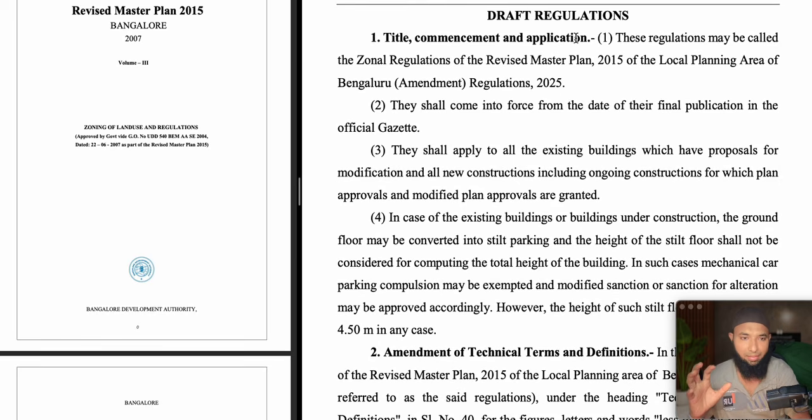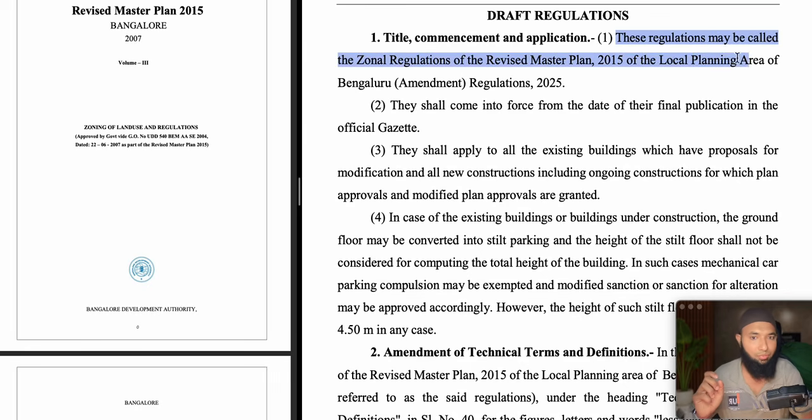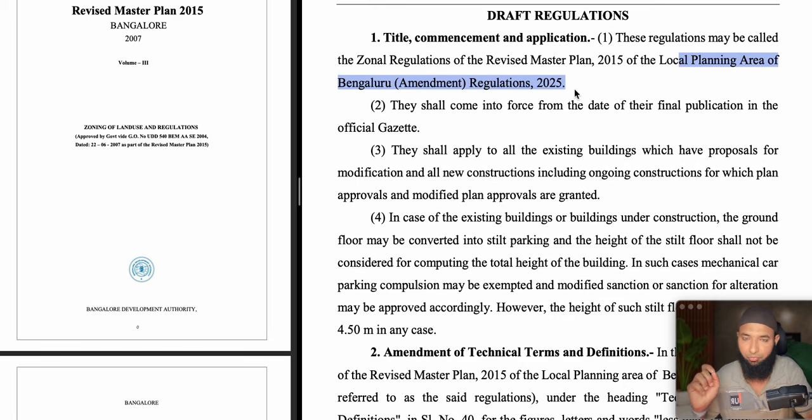What is the title, what is the commencement, and what is the application? Here they have told that these regulations may be called the Zonal Regulation of Revised Master Plan 2015 of the Local Planning Area of Bengaluru Amendment 2025. So this would be the 2025 amendment.